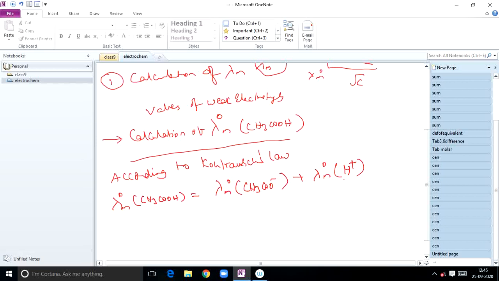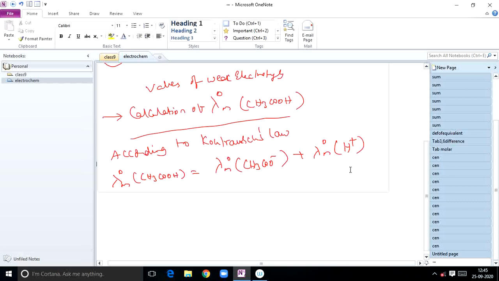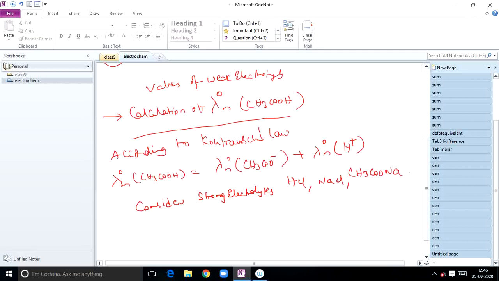Now, how do we calculate this? Consider three strong electrolytes: HCl, NaCl, and CH3COONa.